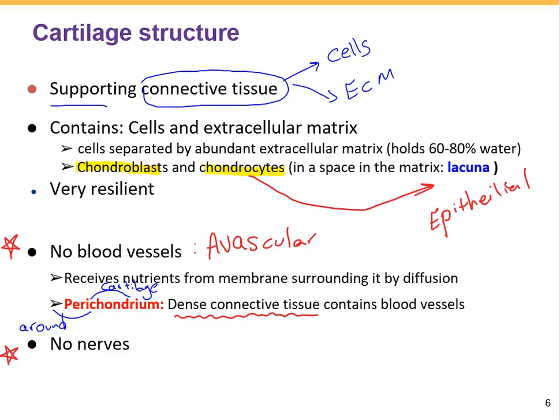Now imagine if cartilage were innervated with nerves, it would result in sensation of pain or discomfort with movement. So that's the reason the cartilage does not have nerves. So remember that there are two no's for cartilage: no blood vessels and no nerves.